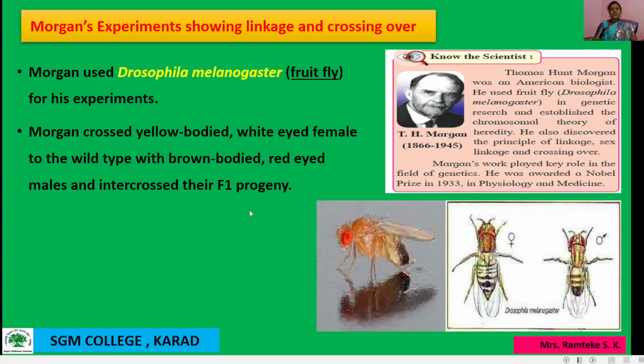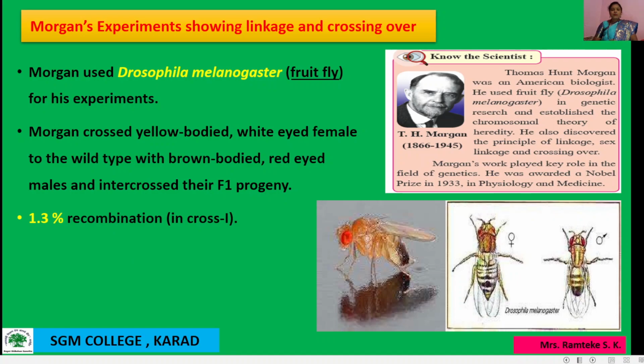See here is the Drosophila melanogaster. This is a female and this is a male. The female is white-eyed, and it has a yellow body, and the other one is a red-eyed, brown-bodied male. He took the red-eyed male and the white-eyed female Drosophila melanogaster for this experiment.